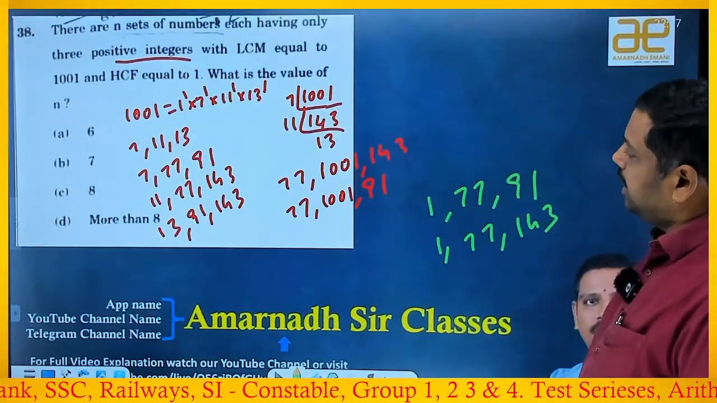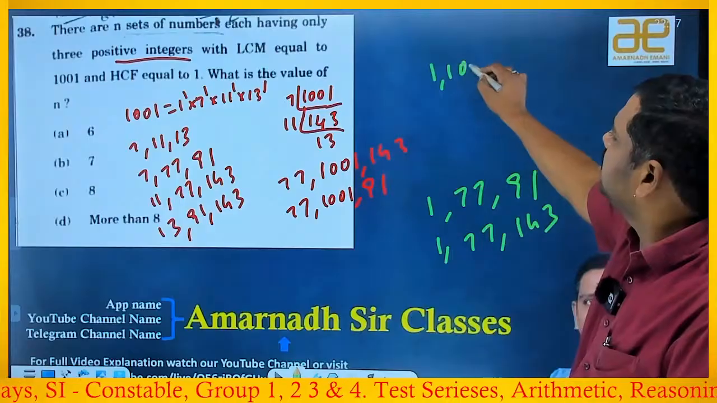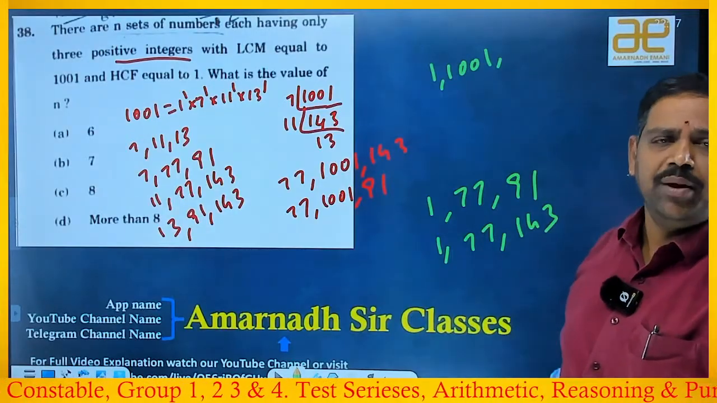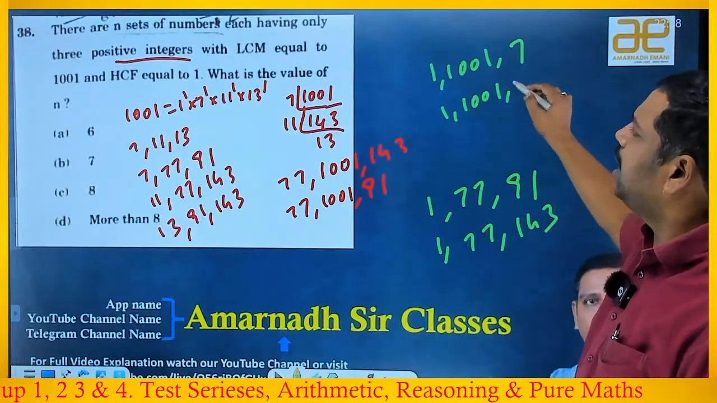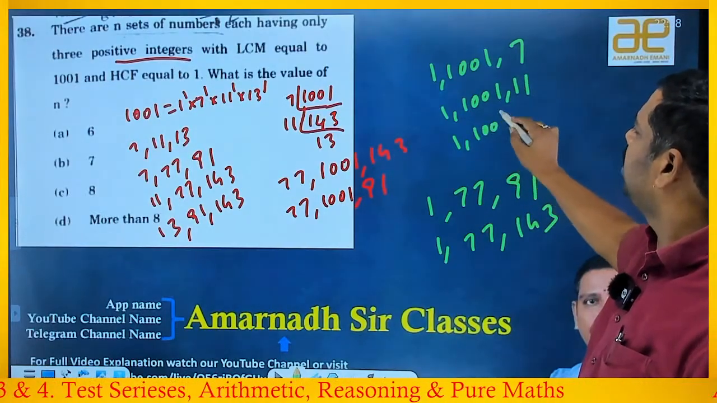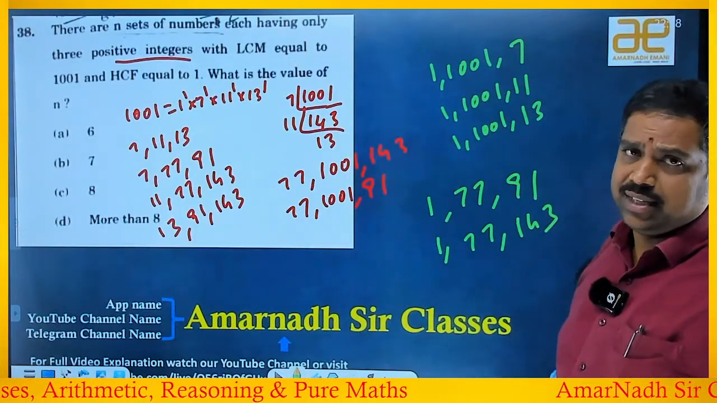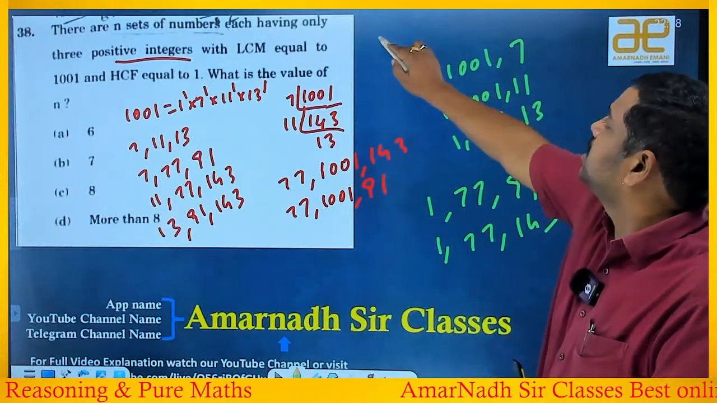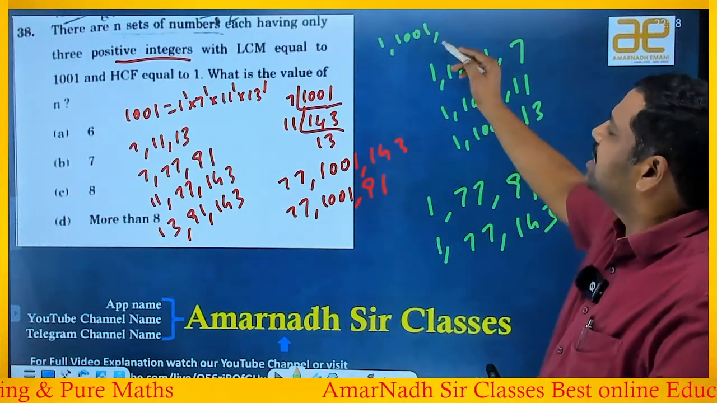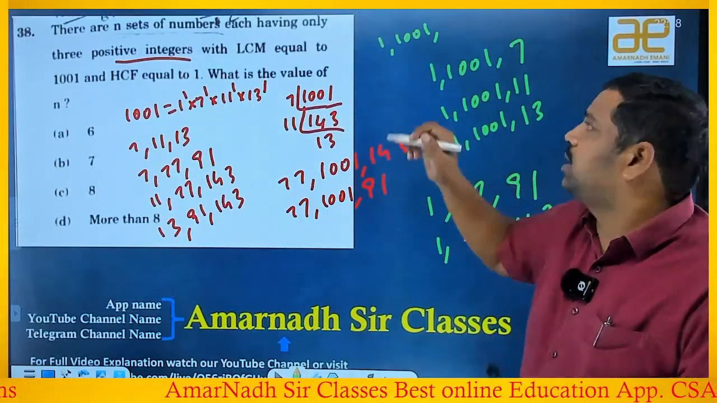Now, another possibility, simply speaking: 1 and 1001 if I take. Other number you can take as 7, 1001 and other number as 11, 1001, other number as 13. Everywhere you will get the same HCF 1 and same LCM 1001, right or wrong? Like that, I can go with combinations: 1, 1001, take the product; 7 into 11, 7 into 13, 11 into 13.